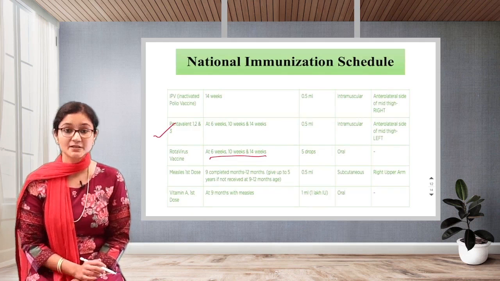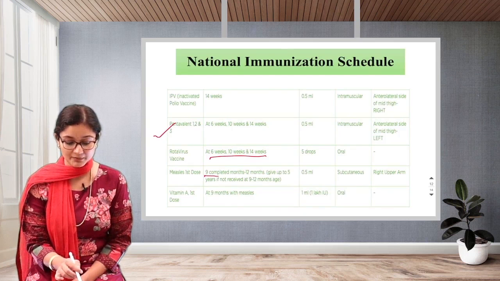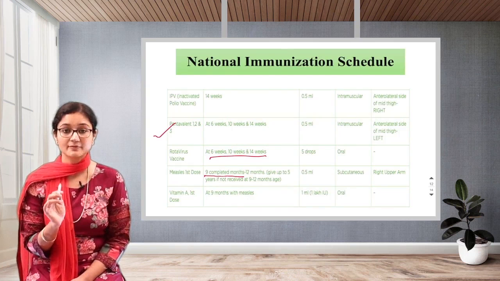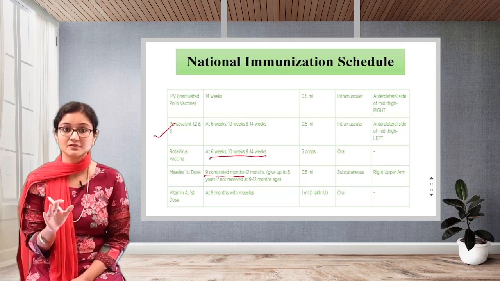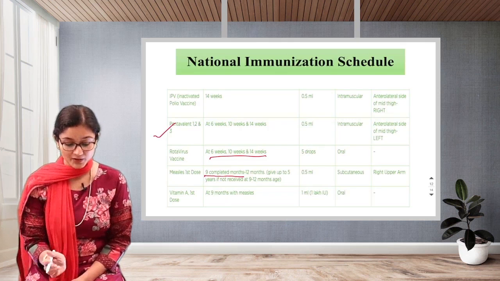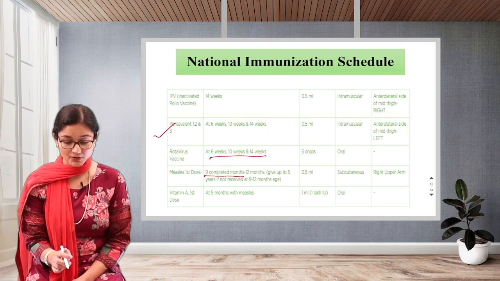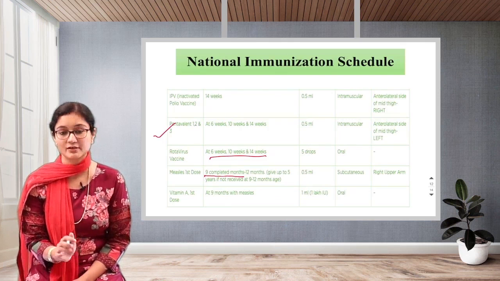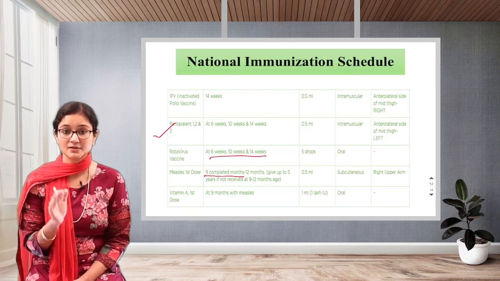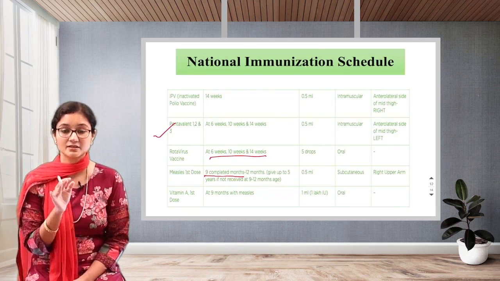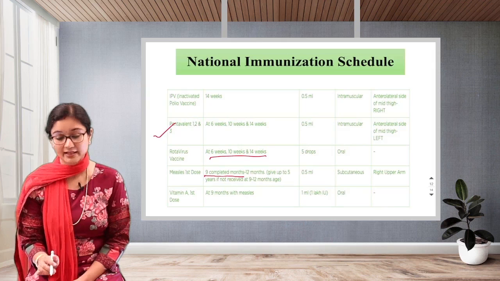Next we have measles. Okay, measles first dose is given at 9 completed months. Okay, it is given at the 9th month. That means once the child has completed total 9 months, after 9 months we can give him. So most commonly it's given at the 9th month, and 9 months to 12 months also you can give. Give up to 5 years if not received. It is said that give up to 5 years if the person or the child has not received in the 9th to 12th month. 0.5 ml subcutaneous, right upper arm.